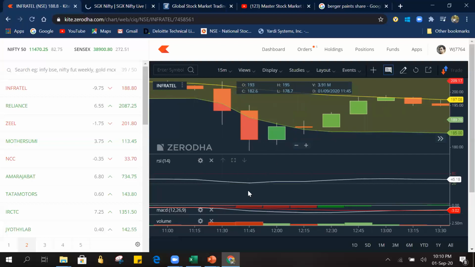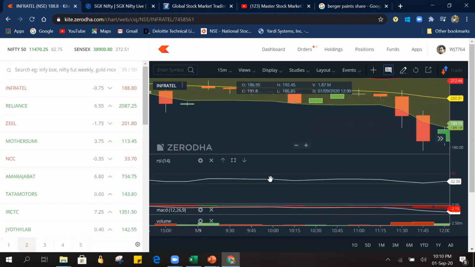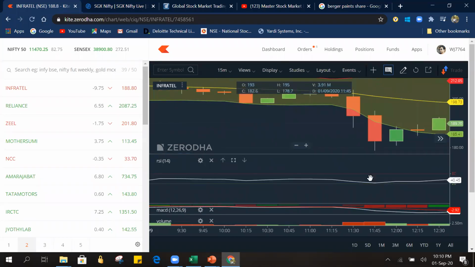So if we see at 11:45, one red candle has come out of the Bollinger Band range. It is almost 80 to 90% out of the Bollinger band range, and at that time RSI has come near 20, say like 21 we can say. If we move this here, we will know the exact RSI. So it is 23.45. At 23.45, it came so close to 20.